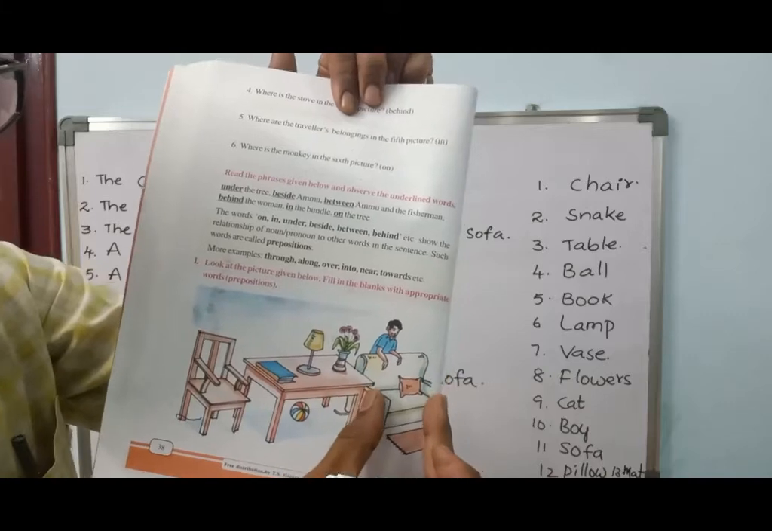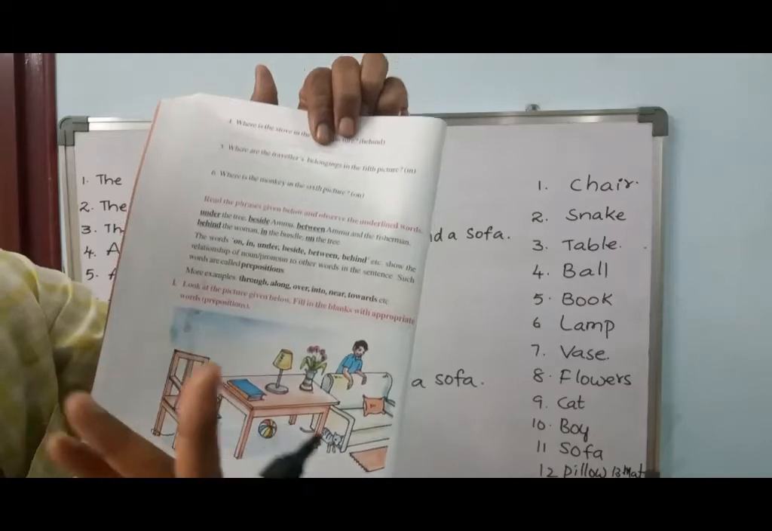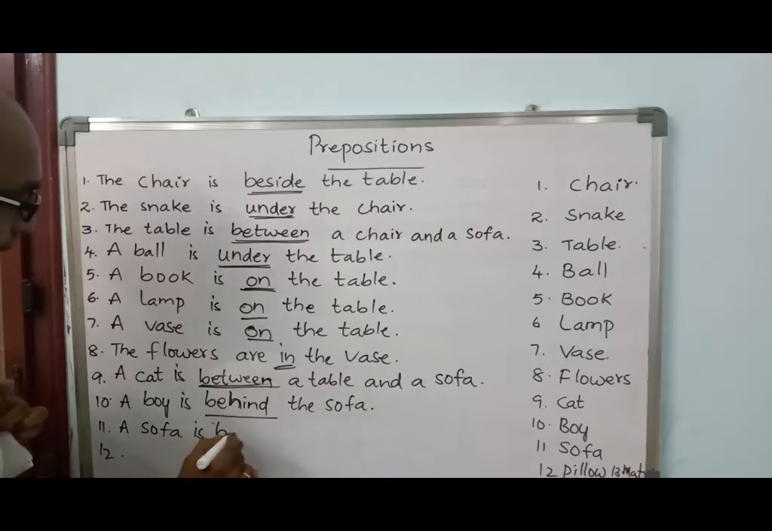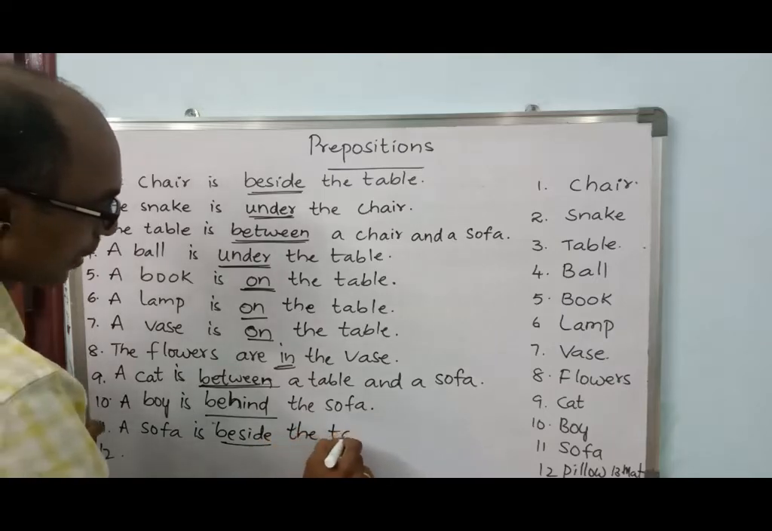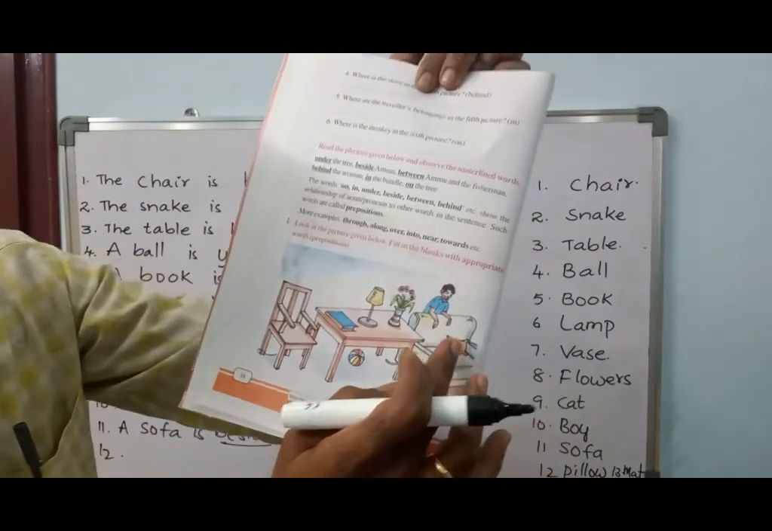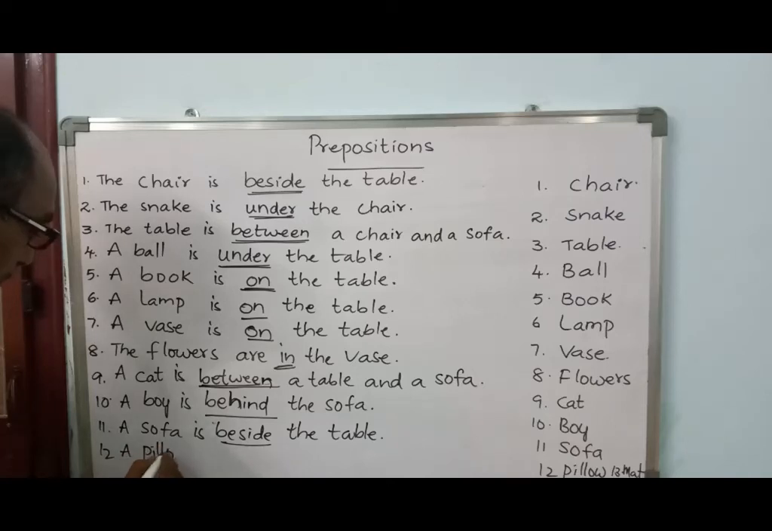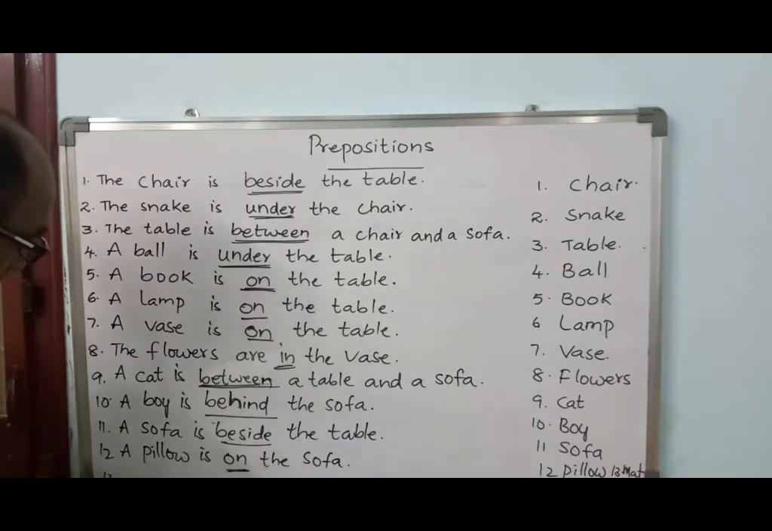Or sofa is in front of the boy. As the boy is behind the sofa, you can say like that also, right? I will say a sofa is beside the table. Beside the table. Right, children? Now what about pillow? Pillow is on the sofa. A pillow is on the sofa.